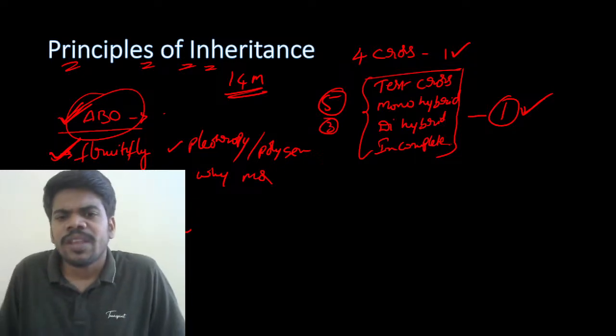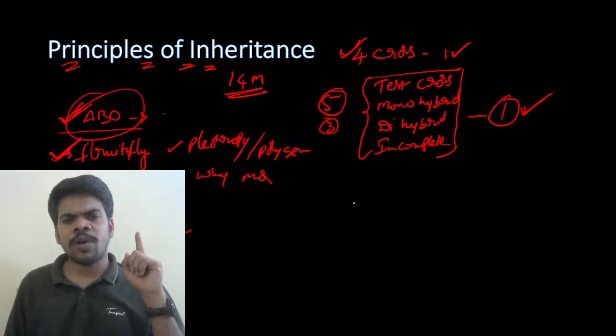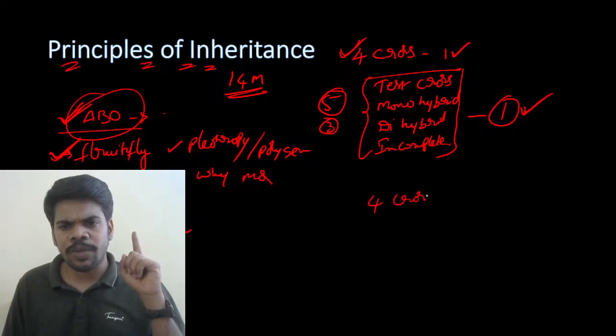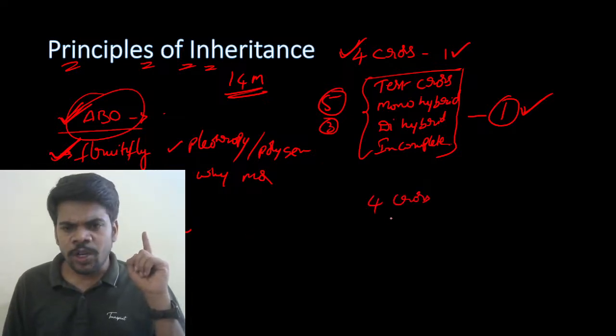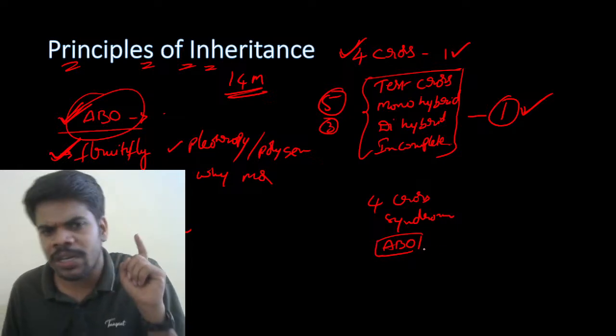Leave that, the four crosses. So for principles of inheritance, what do you have to read? Four crosses first, you have to complete. Next, syndromes you have to complete. These are guarantee questions. And the ABO blood group system, you have to get a complete idea about this, because it is an application-method question.